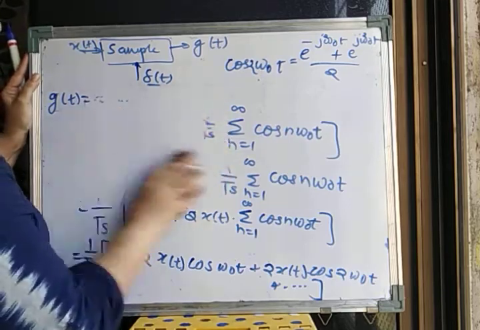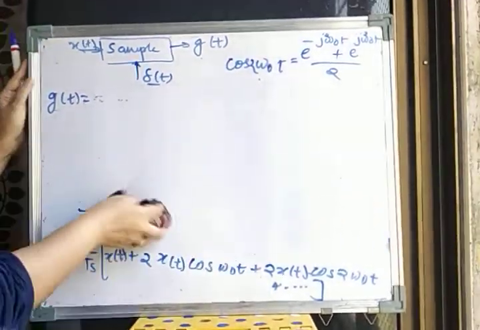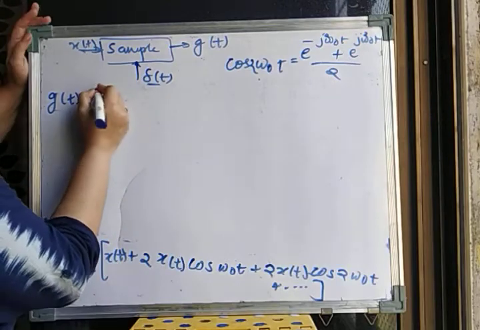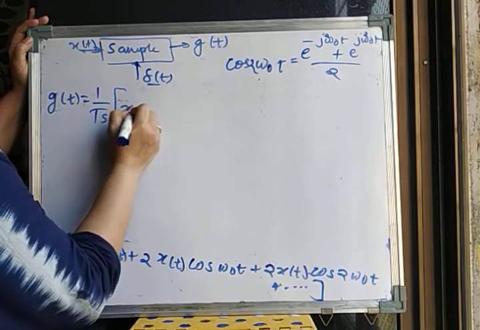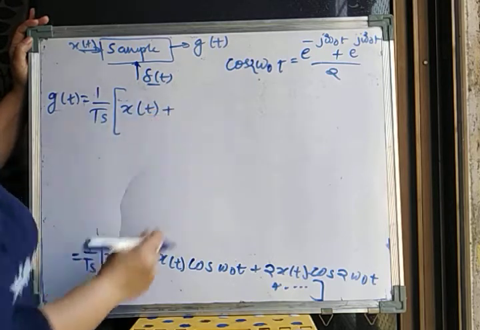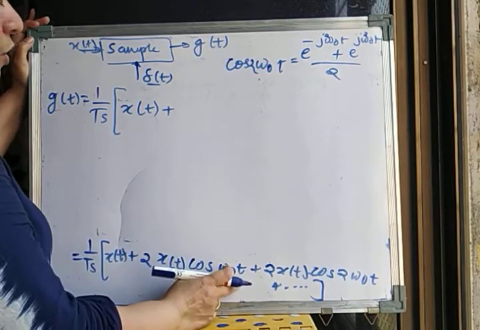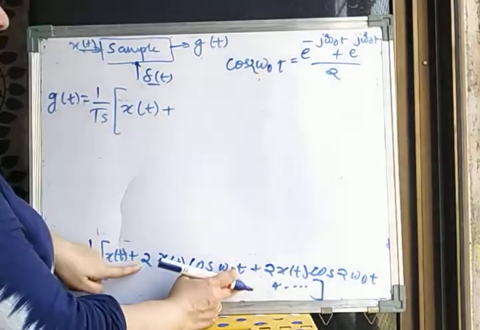So here we get our g of t, after replacing in this particular equation. We start with 1 upon ts that we have taken common. X of t will be as it is, plus 2 times x of t into cos omega 0 t. Now this cos omega 0 t I am going to replace with this. As I have told you, the 2 gets cancelled.